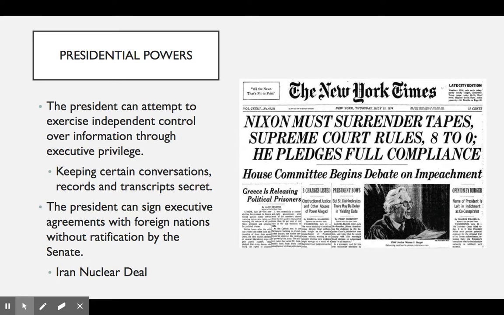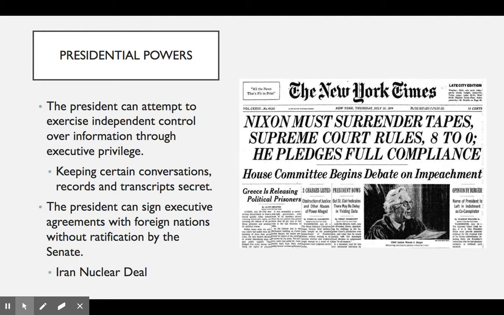The president can also sign executive agreements with foreign nations without ratification by the Senate. So, executive agreements are similar to treaties, but they don't require Senate approval. So, they're typically made under the authority of an existing treaty to deal with bureaucratic issues and minor details. Occasionally, a president might conclude significant international business in the form of an executive agreement.